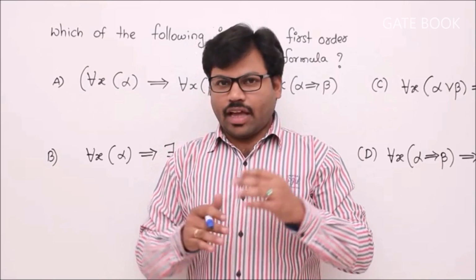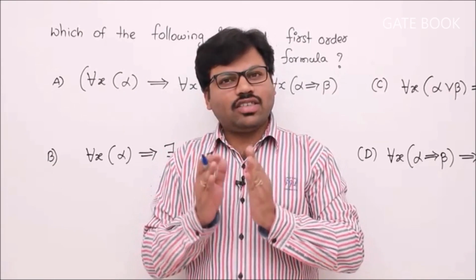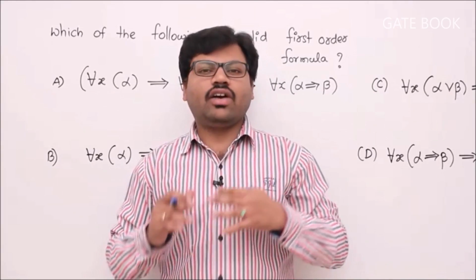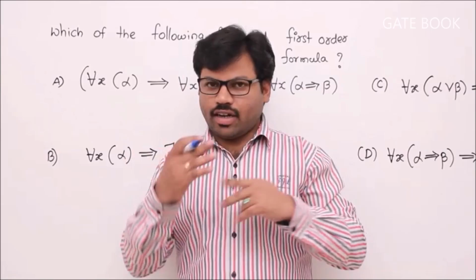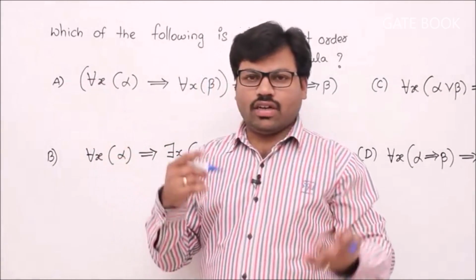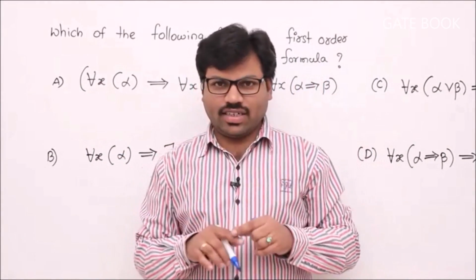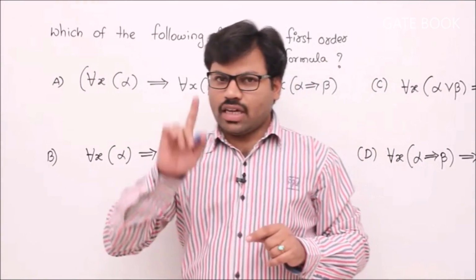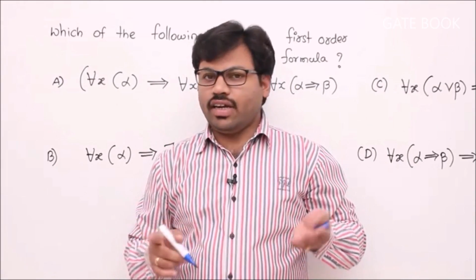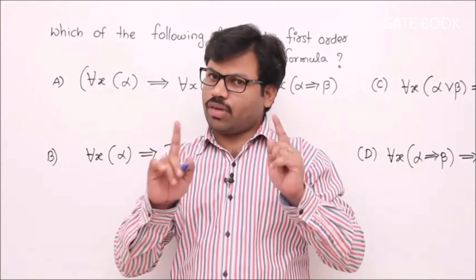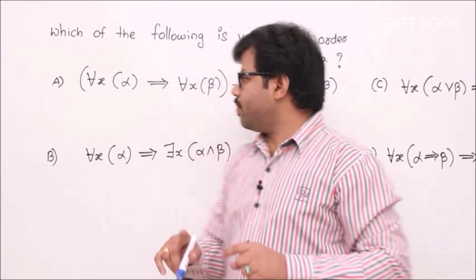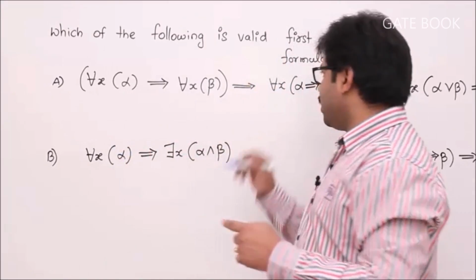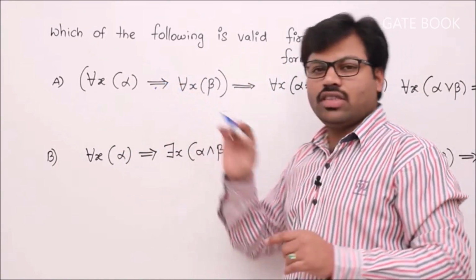This time I use a different technique, that is, the conceptual model, where I use interpretations to understand the formulas. We understand the formulas, appropriately fix the truth values, and based on that we answer it. The question is, which of the following is valid? A valid formula is always true. If a formula is not valid, we can make an assignment so that the formula is false. Remember that point first. My target: if it is not valid, I can get a true-false combination. And one more thing, this is not logical implication.